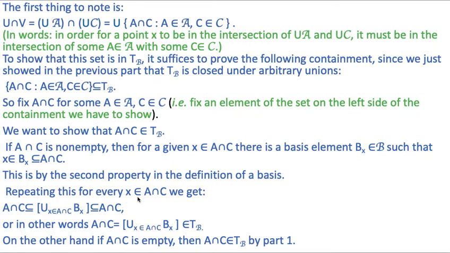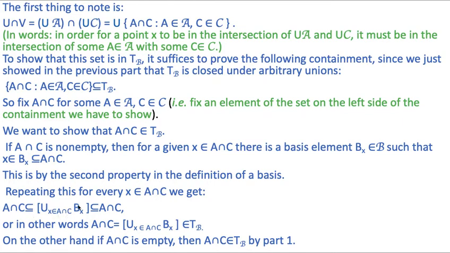Repeating this for every element x belonging to A intersection C, we get A intersection C is a subset of the union over x belonging to A intersection C of Bx, which is a subset of A intersection C. Or in other words, A intersection C is equal to the union over x belonging to A intersection C of Bx, which belongs to TB.